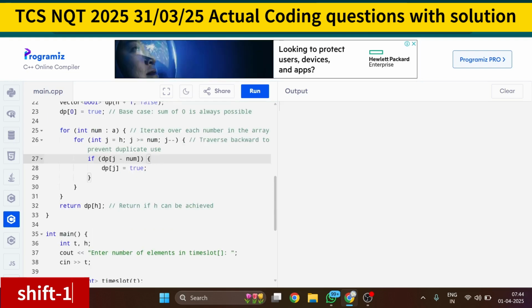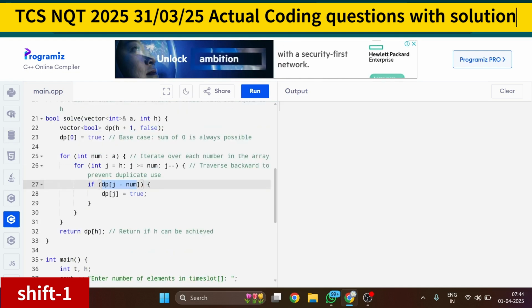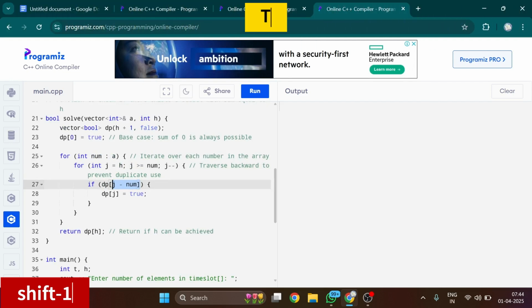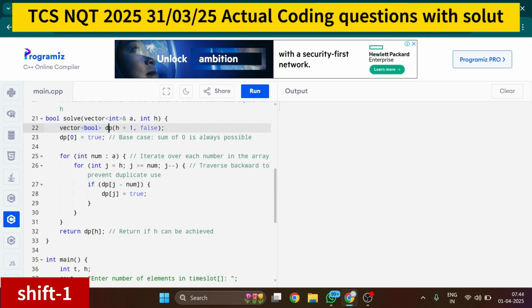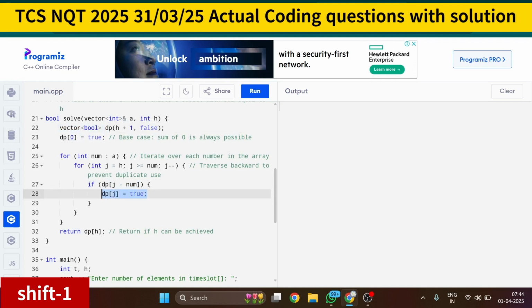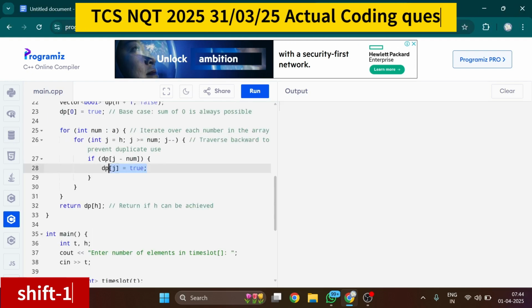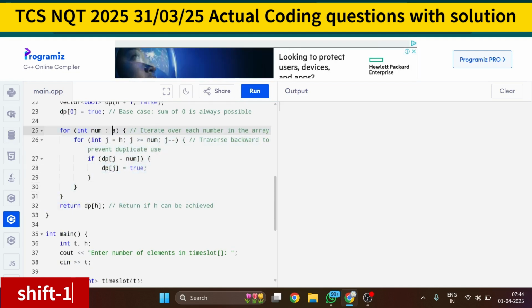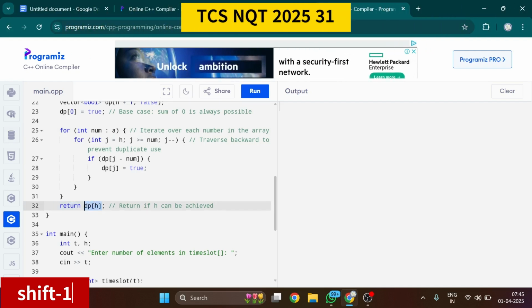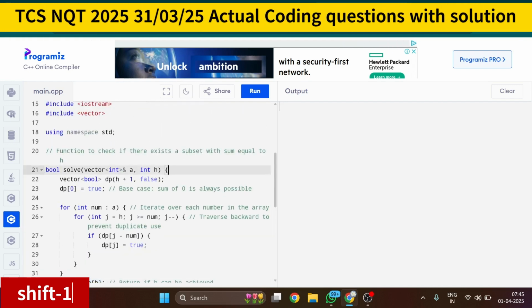Okay, so if dp of j minus num, what does it mean? Whatever your current index is, if after subtracting num from it, that element is true in your vector bool array or DP array, then you have to just mark it true, because at the start it was false. Then after that you do it till the elements present in the array, and after that return it. So return whether h can be achieved. If you can achieve h, then it will return true, otherwise it will return false. So this is the basic dynamic programming approach.